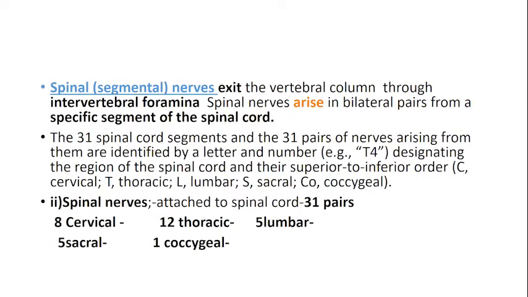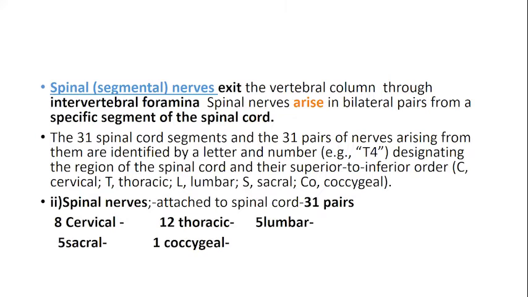Then there is the spinal nerve, or you can call them the segmental nerves. They come out through the vertebral column, through the intervertebral foramina, that is the space between two vertebrae. Spinal nerves arise in bilateral pairs, again from the specific segment of the spinal cord. There are 31 cord segments, and they are named according to the area from where they are arising. You give them capital letters: cervical, thoracic, lumbar, sacral, coccygeal, etc.